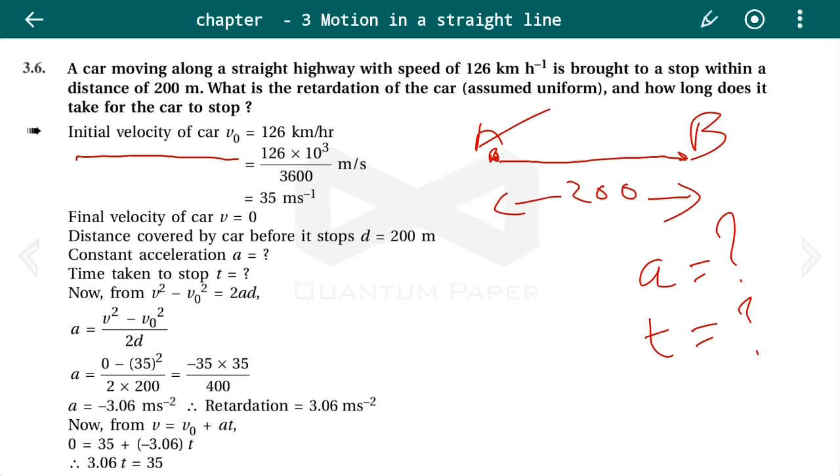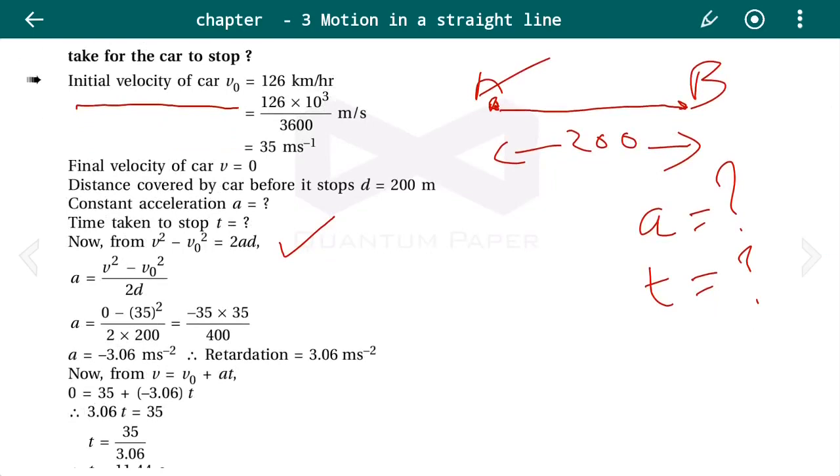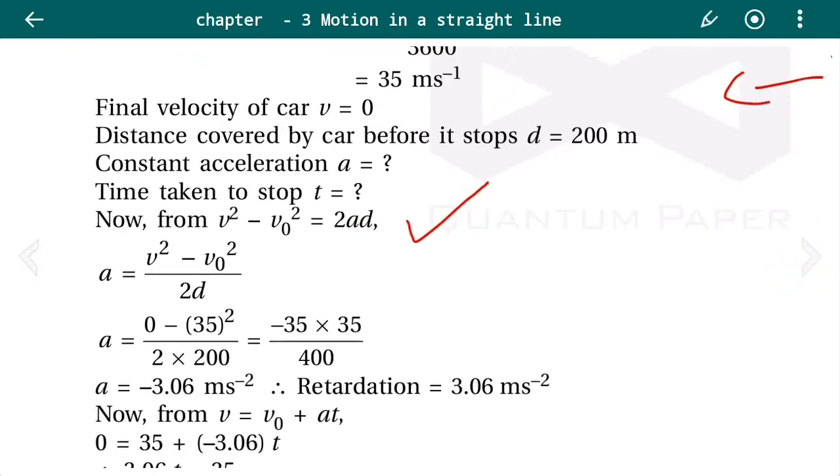So which kinematic equation can we use over here? The kinematic equation that we can use is V square minus V0 square equals 2AD, right? Because in this equation we are having the terms V square, V0 square, D and A. A we need to find over here. So taking A as the subject, we can write A equals V square minus V0 square upon 2D.